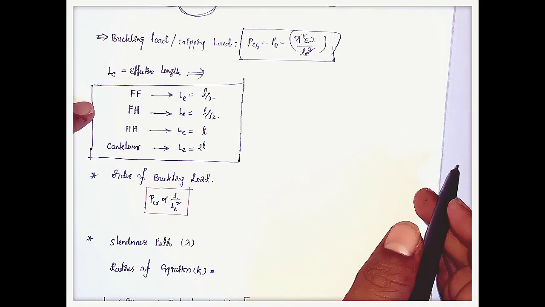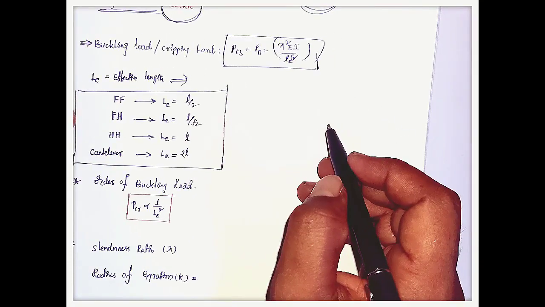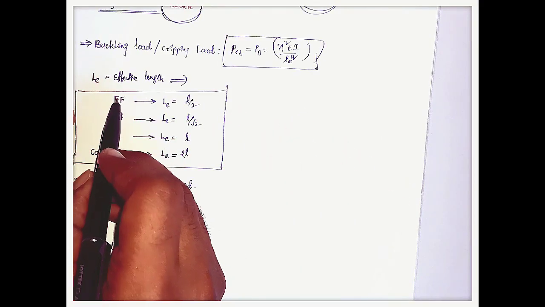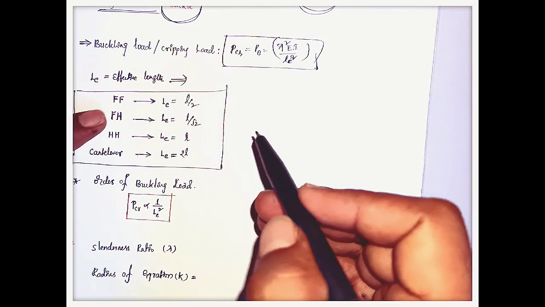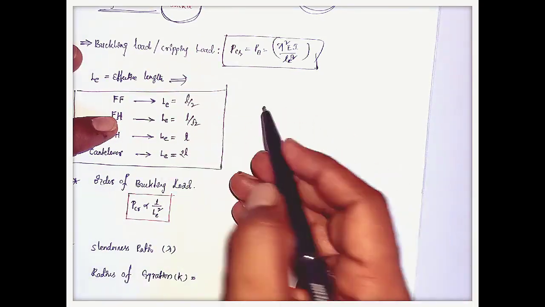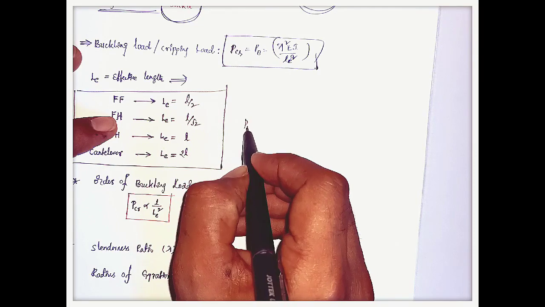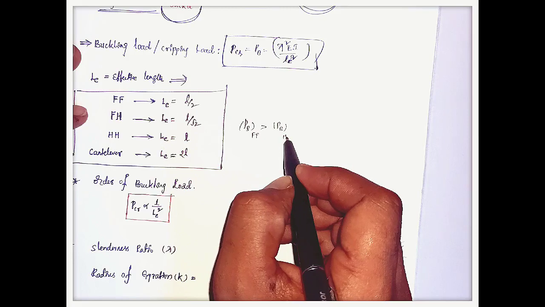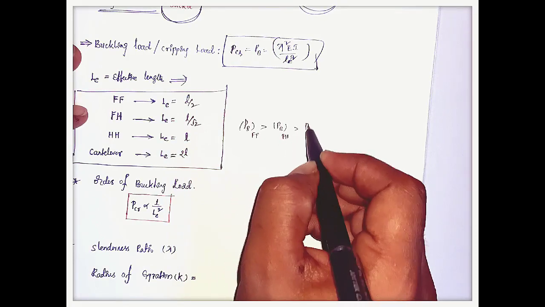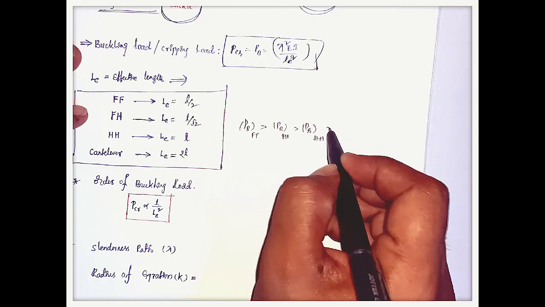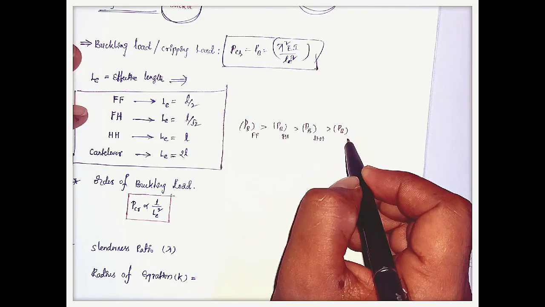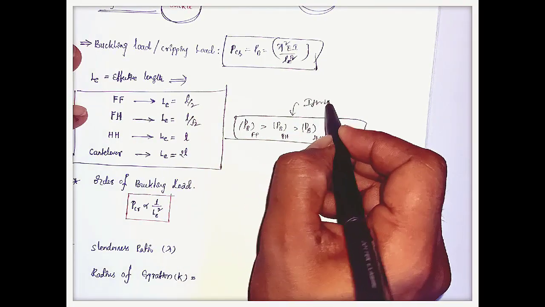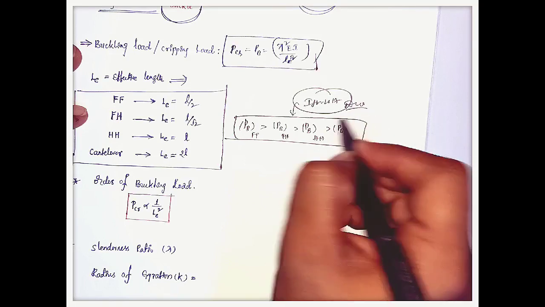In ISRO 2017, they asked one question: what is the order of the buckling load? That is, for the beam with both ends fixed, what is the buckling load? For the beam fixed at one end and hinged at the other end, what is the buckling load? Like this, they gave the order. The buckling load with both ends fixed is greater than that with one end fixed and one end hinged, which is greater than that with both ends hinged, which is greater than that of the cantilever beam. Okay, this is the order. This question was given in ISRO December 2017. Please remember this one, it is important.